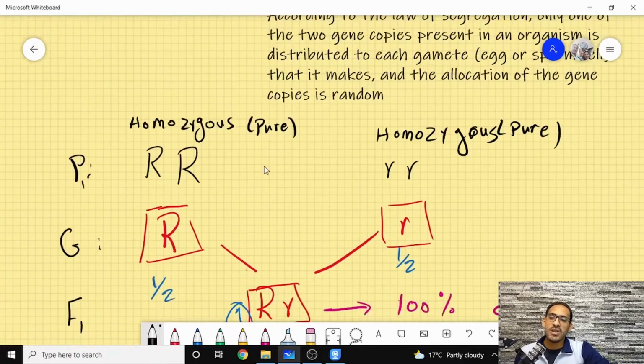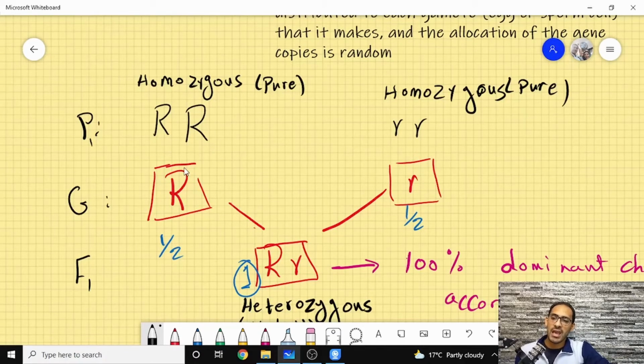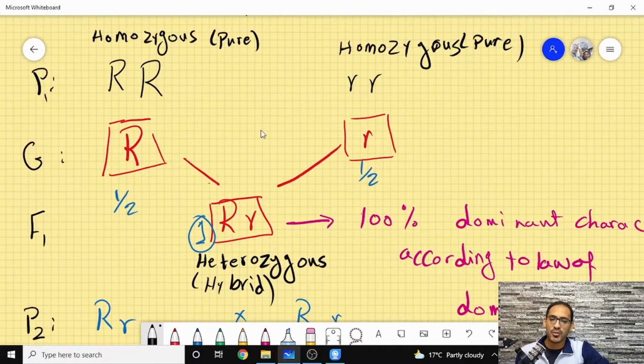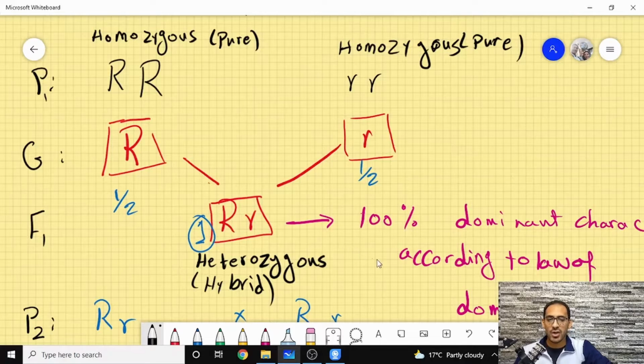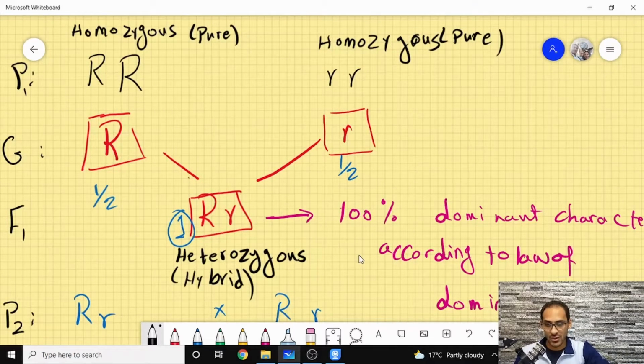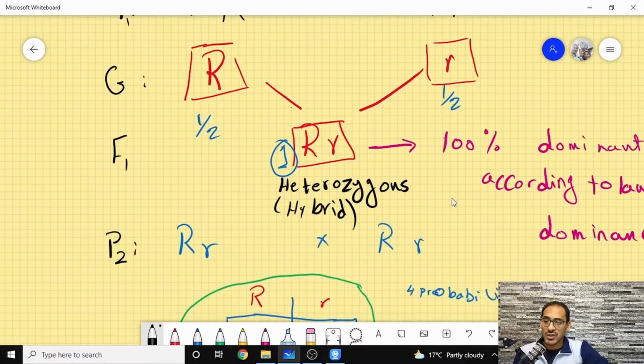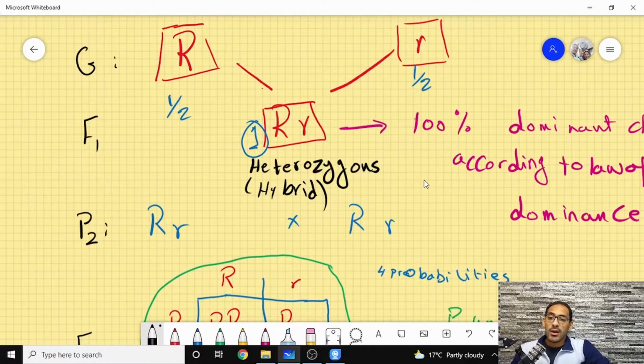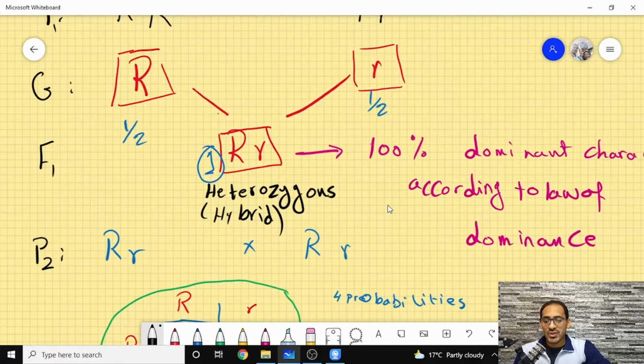Then the gametes formed, each gamete gets one copy, and it produces 100% dominant character, according to the law of dominance, that the dominant character always masks the other trait and the other allele. So it forms a 100% dominant character, but it has a heterozygous formation, or a hybrid one.